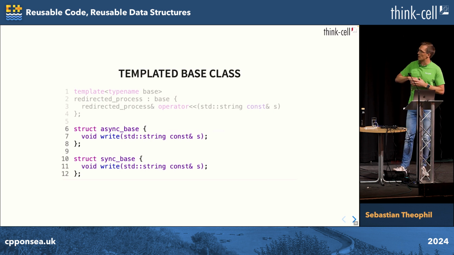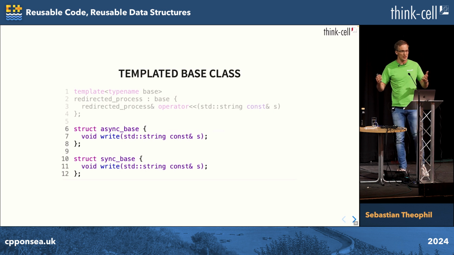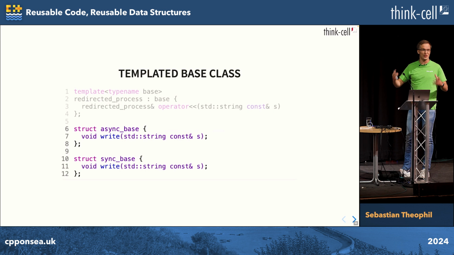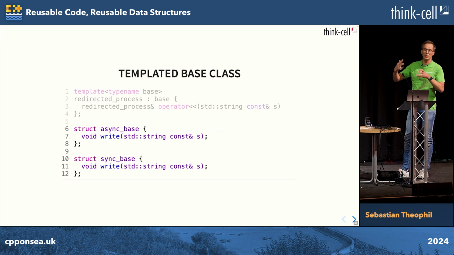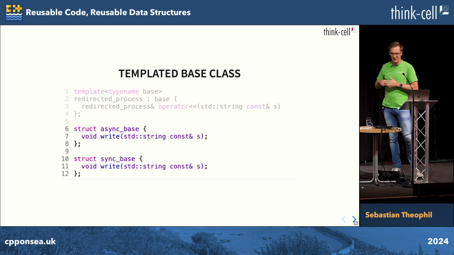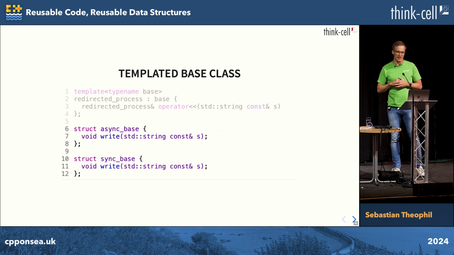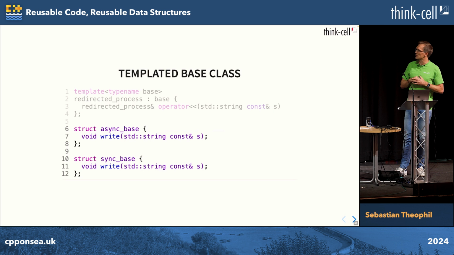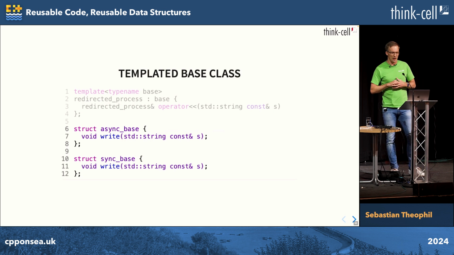Another reason to do it that way might be that you have different base classes for different operating systems. So the base classes, in all those cases, hold different data, and then they implement a common operation on top of that different data. And usually it's practical to put data into base classes, so it's easily accessible. Like the CRTP pattern, the inheritance here is an implementational detail that is not actually really visible for the end user. It's just the way we combine types and code together to build new types.